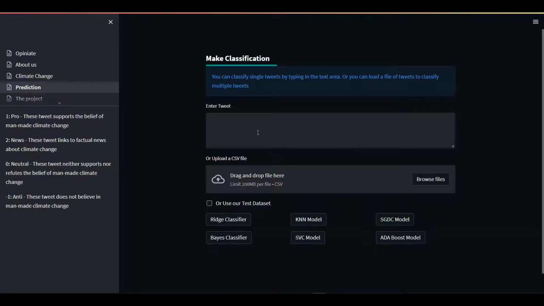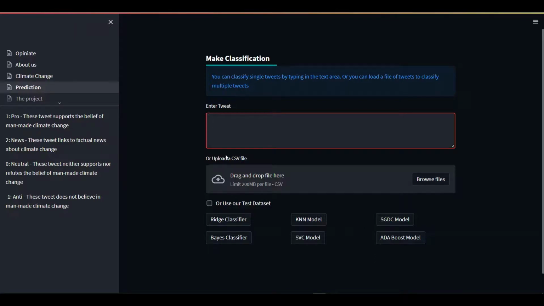Now, what makes our web app Opiniate 1.0 stand out is that you can either input text in the form of tweets here, or you can go browse for a CSV file of tweets that you've gathered over time, and try to check the sentiment on them. And also you can decide to use our already pre-installed test data, just so you can see how our